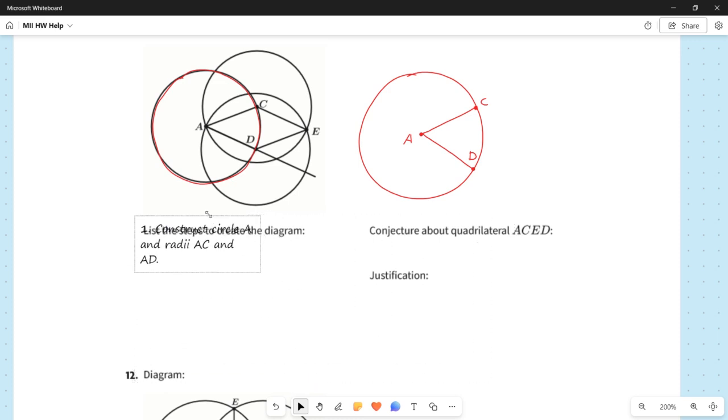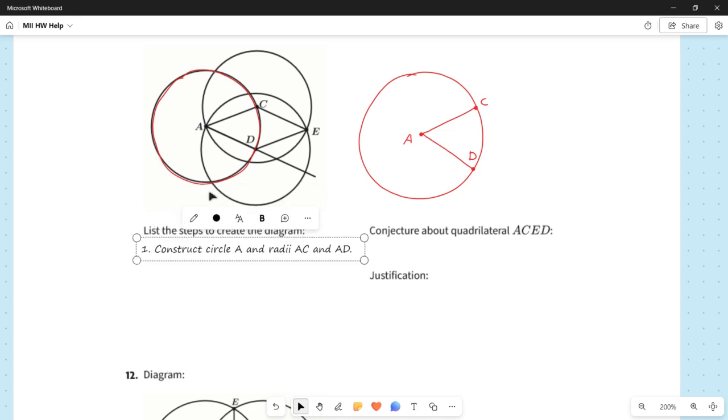So if I wanted to recreate the figure on the left, one reasonable way to get started is to construct circle A and then draw my 2 radii. We should have a line over the AC and the AD, but I don't have access to my fancy math fonts and typing here. I'm going to do all that at the end, so I'm going to wait on any other symbols like the line segment notation until we're done listing all the steps. So step 1 is construct circle A and radii AC and AD.